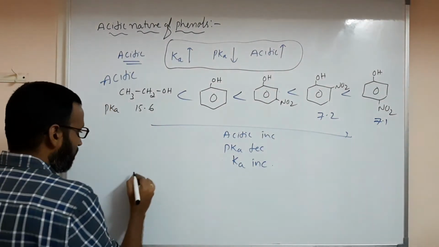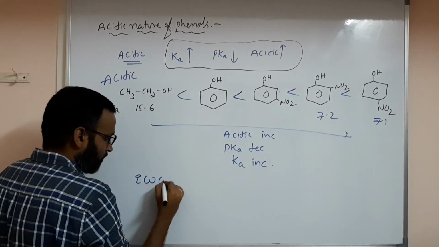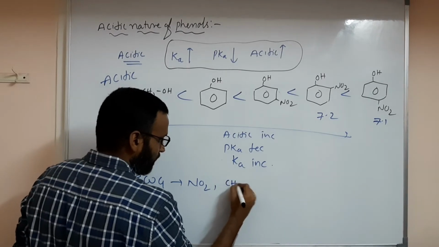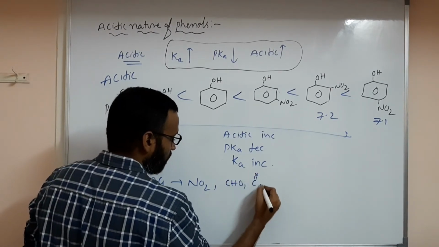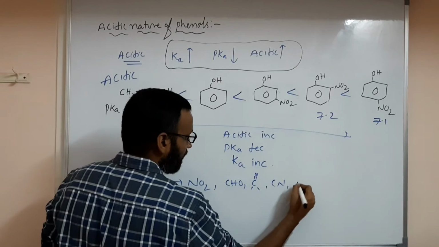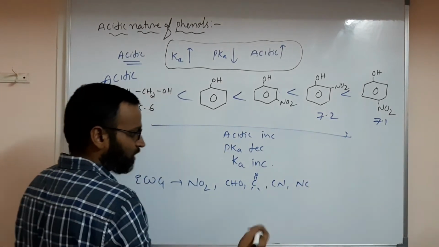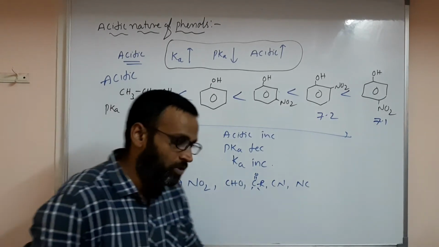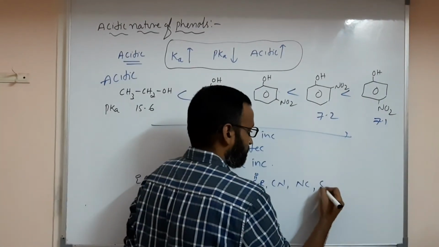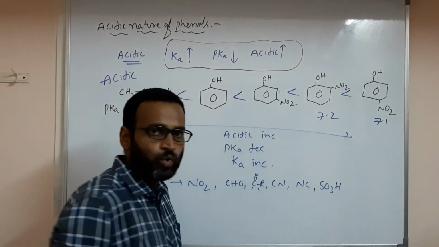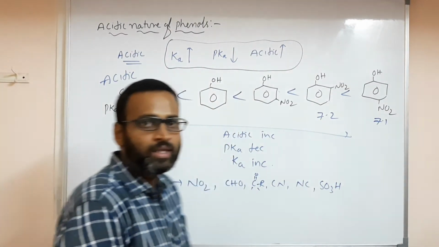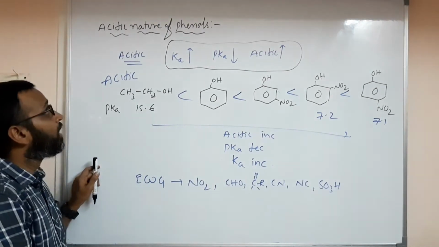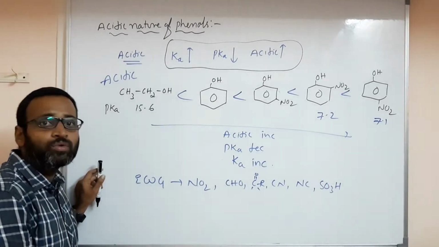Electron withdrawing groups means NO2, or CHO, the C double bond O group, or CN, COCH3, COR and so on. These are electron withdrawing groups, and also SO3H. If these kinds of groups are attached to phenol, then acidic nature increases. This is the acidic nature of phenols.